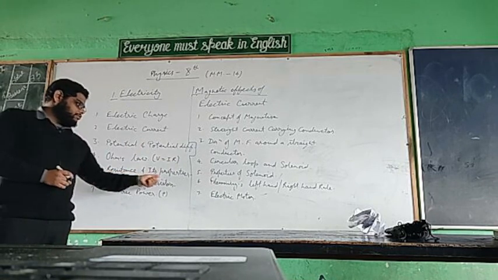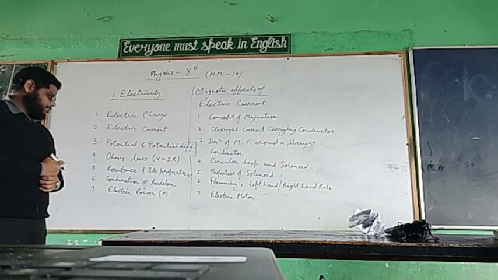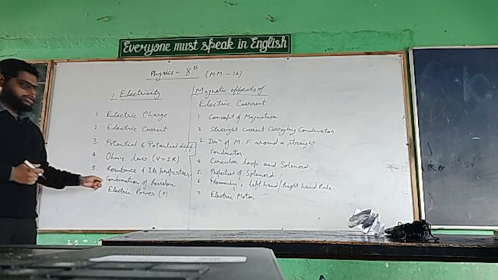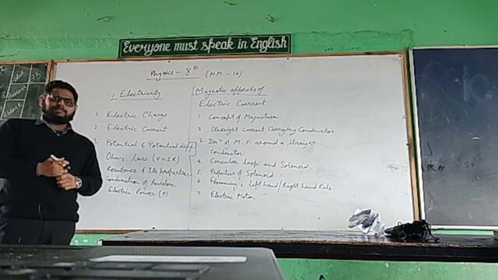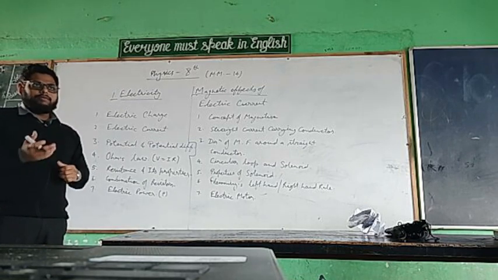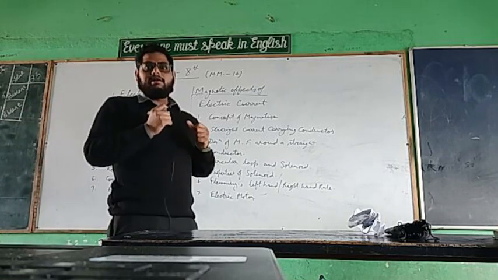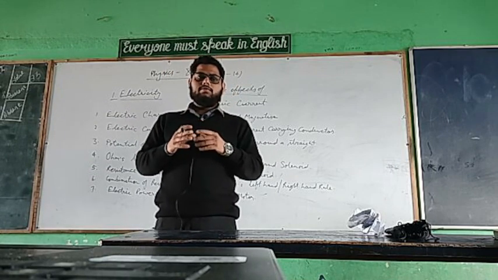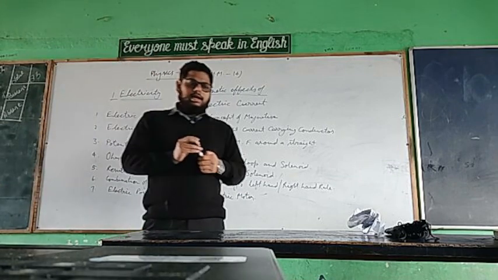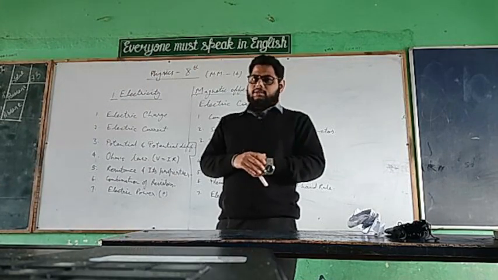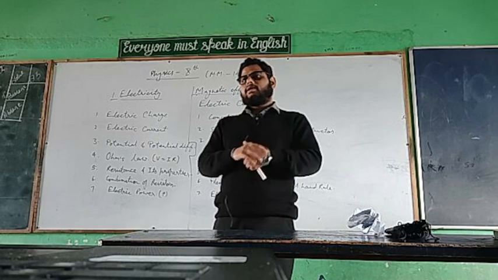What is the resistance, what are its properties, and on how many factors the resistance of any conductor depends. After that, we will move to the combination of resistors. There are basically 2 types of combination that we generally use, that is series combination and parallel combination. We have to calculate the equivalent resistance of any combination. So we will try to calculate the equivalent resistance of the resistors, and we will try to solve some complex circuits also to get the equivalent resistance.